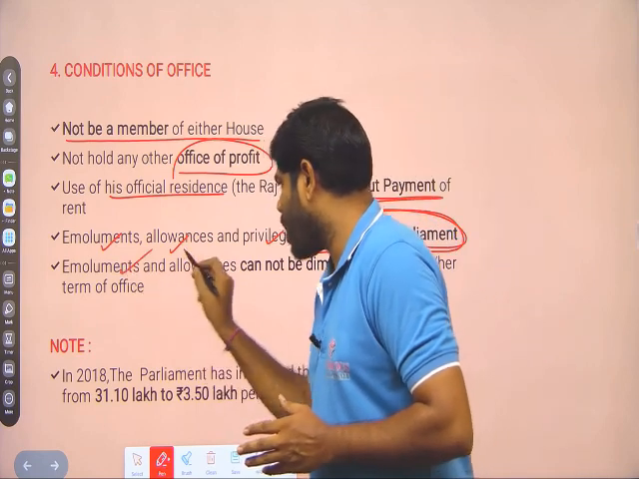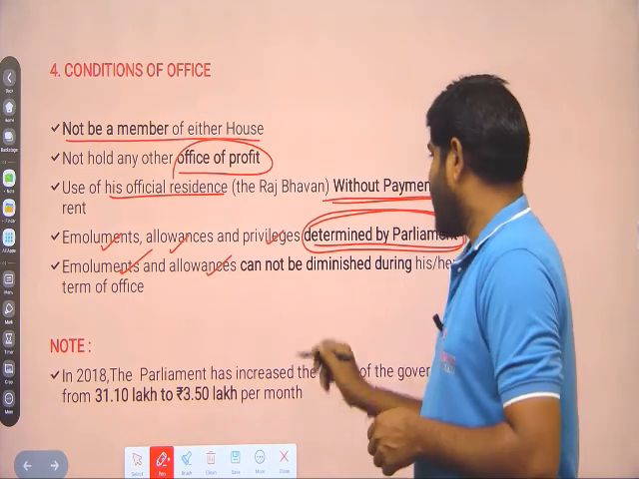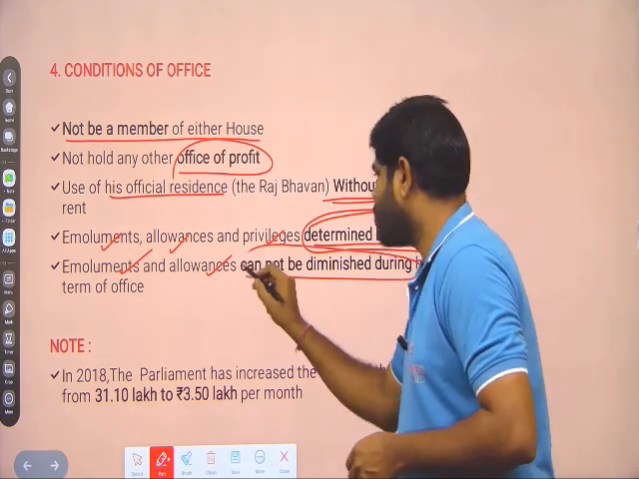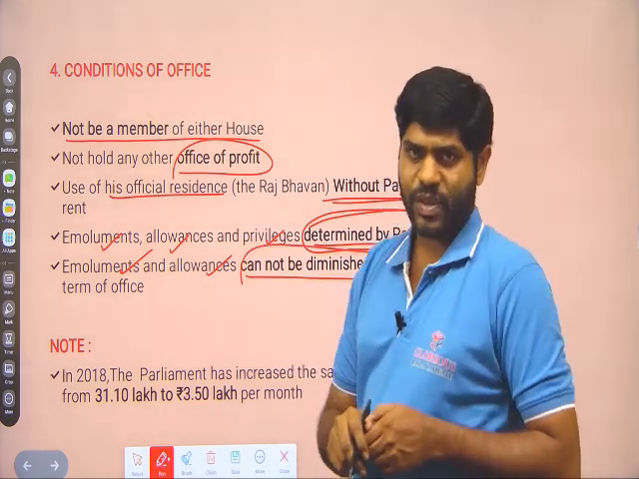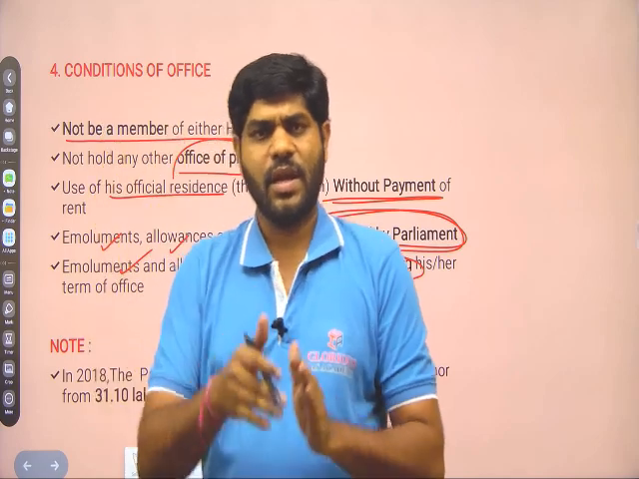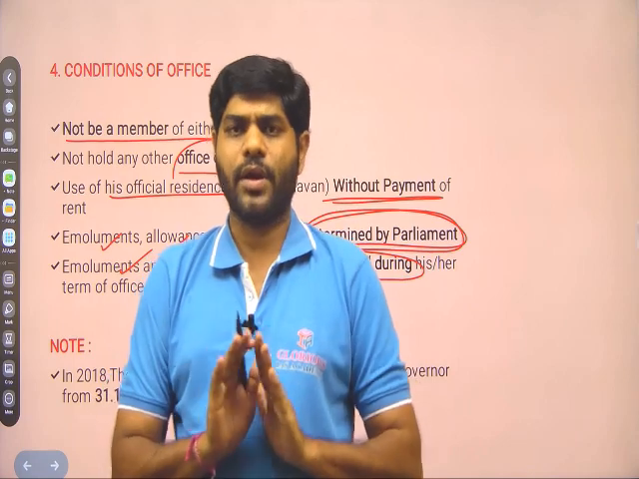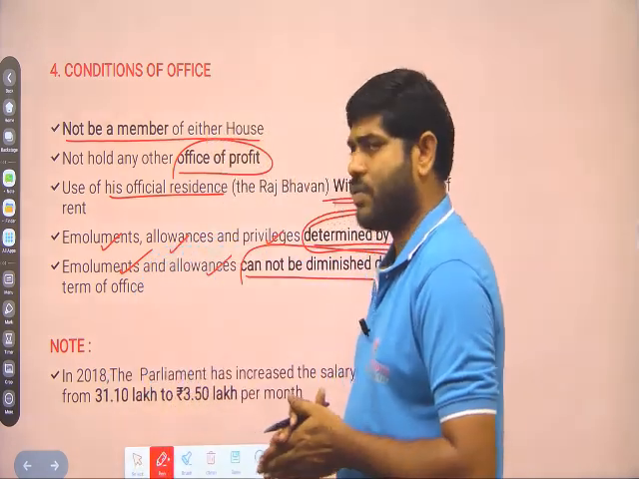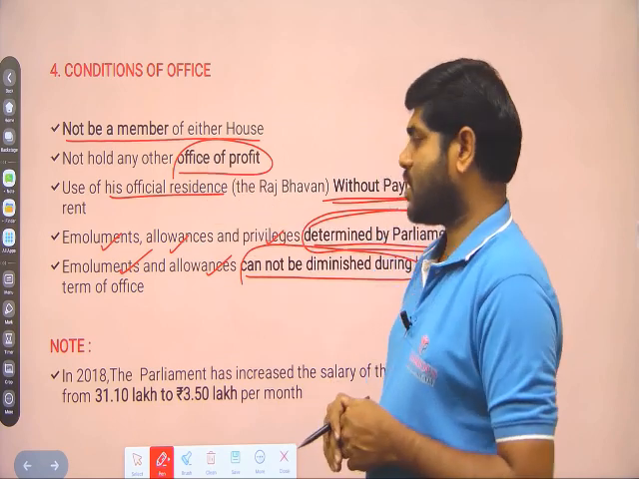Next one, emoluments and allowances cannot be diminished. They cannot be reduced while he is in office. During the term of his office, the allowances, salaries and whatever benefits should not be reduced. They can be increased but should not be reduced. So that is one of the constitutional provisions regarding the conditions of office.